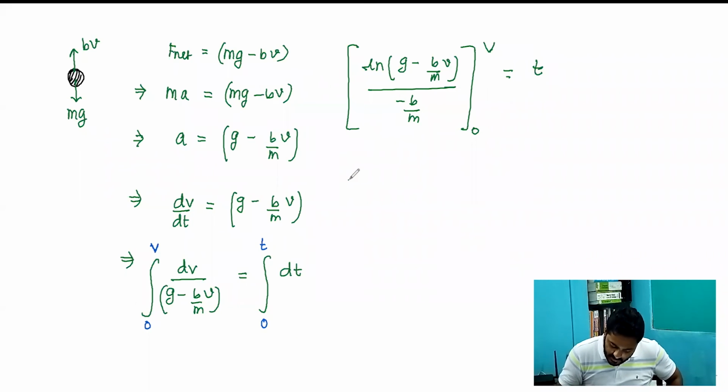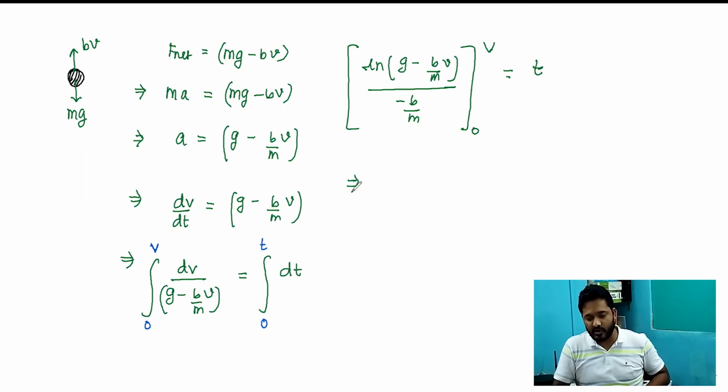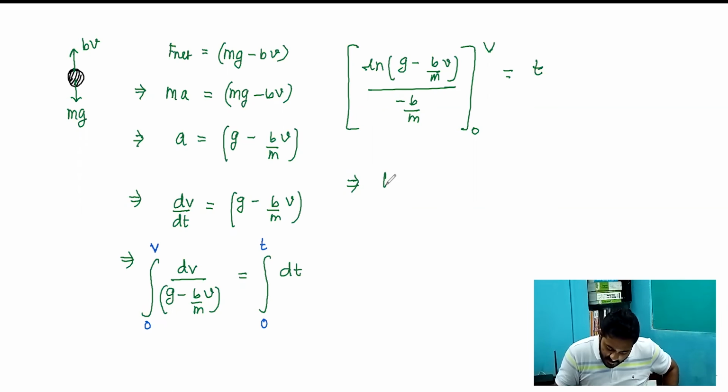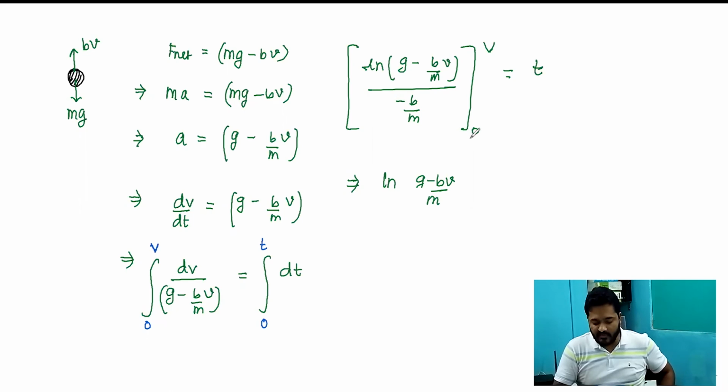Over here, if I wish to calculate the time, I can solve this expression, or we can write a velocity equation which is a function of time. So we write ln of g minus bv by m, and when I put 0 it will simply be g, so ln of that divided by g is equal to minus bt by m.